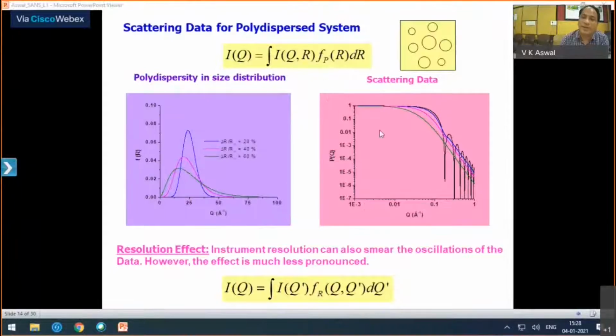And if you compare neutron and X-ray, in the case of X-ray, you may have learned that you have a very high scattering intensity, so you can tighten your resolution function. There you can see many more peak oscillations than what you see in the case of neutron. So always resolution matters.